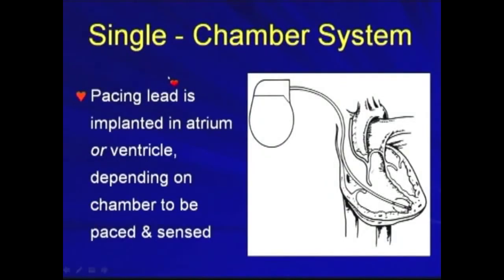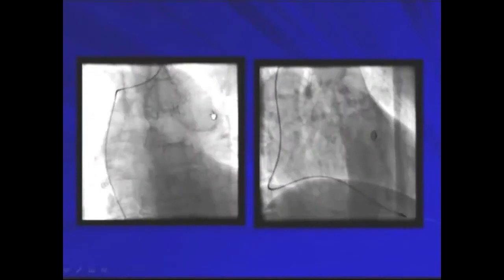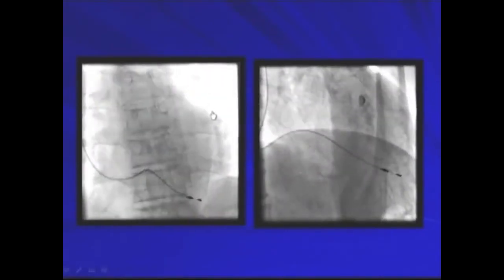So, what is a single chamber or dual chamber pacemaker? For a single chamber system, the pacing lead is implanted in the atrium or ventricle only. That is, one lead is used and is implanted in the atrium or the ventricle only, depending on which chamber is to be paced or sensed. So in this example, the lead only paces the ventricle. Here is an example of a single chamber pacemaker. The lead is pacing in the ventricle only.